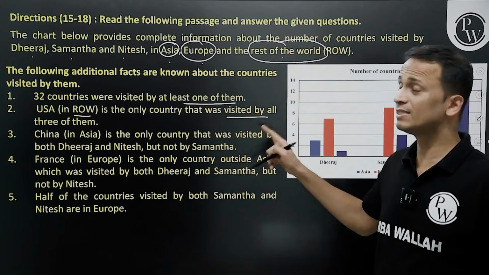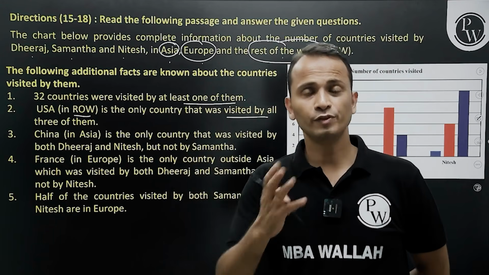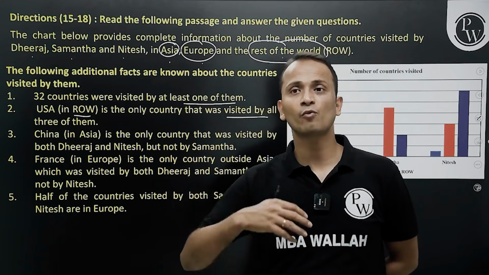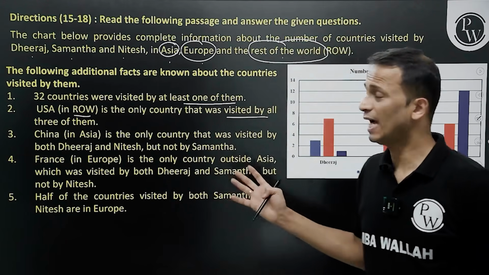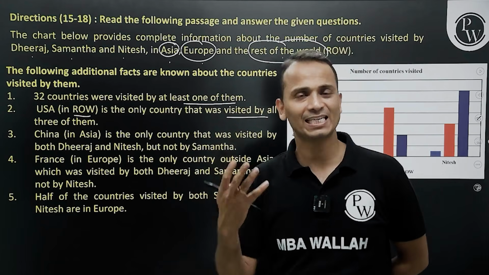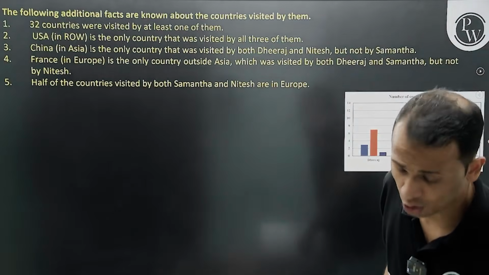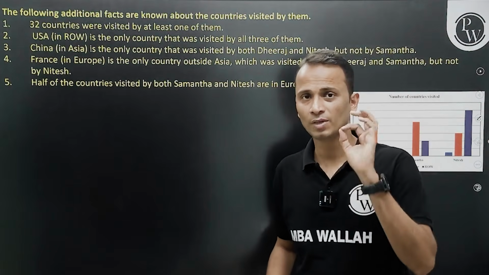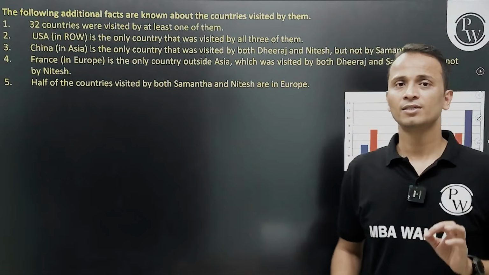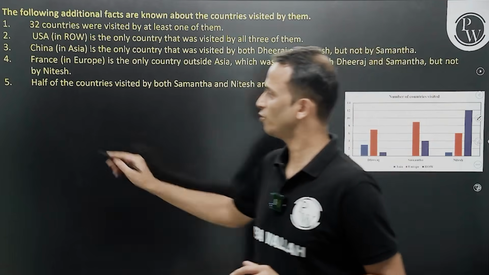Venn diagram is tested in CAT 2024. Now, we used to tell students that Venn diagram was not tested since so many years, but CAT 2024, the latest CAT, has Venn diagrams. So let's quickly draw Venn diagram, not one Venn diagram, but we'll be drawing 3 Venn diagrams. So I'll first of all draw it for Asia, then Europe, and then rest of world, 3 separate Venn diagrams, right?